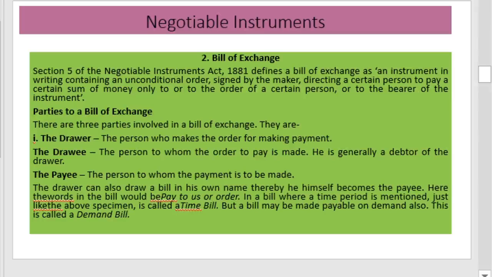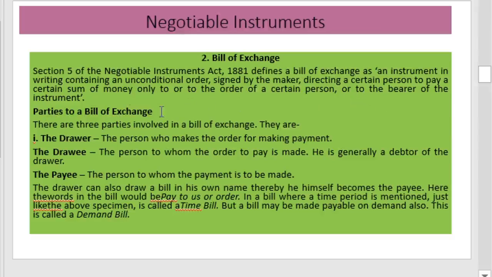Here everything is the same, except that here there will be the words directing a certain person to pay a certain sum of money. That is, it is an instrument in writing, it contains an unconditional order signed by the maker, but it directs a certain person to pay a certain sum of money only to, or to the order of, a certain person or to the bearer of the instrument.